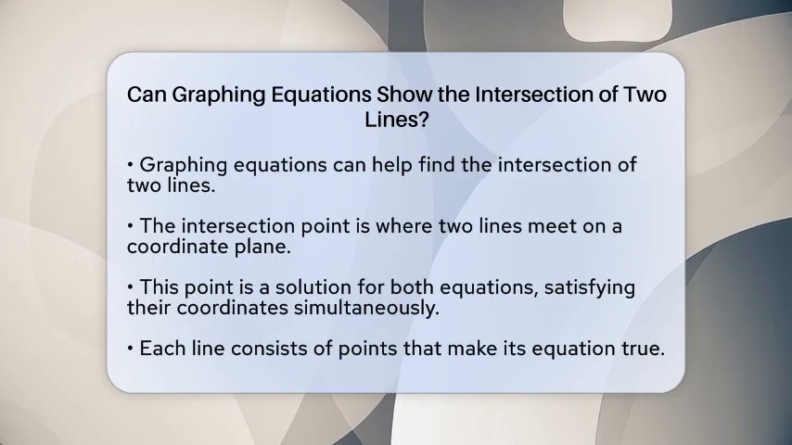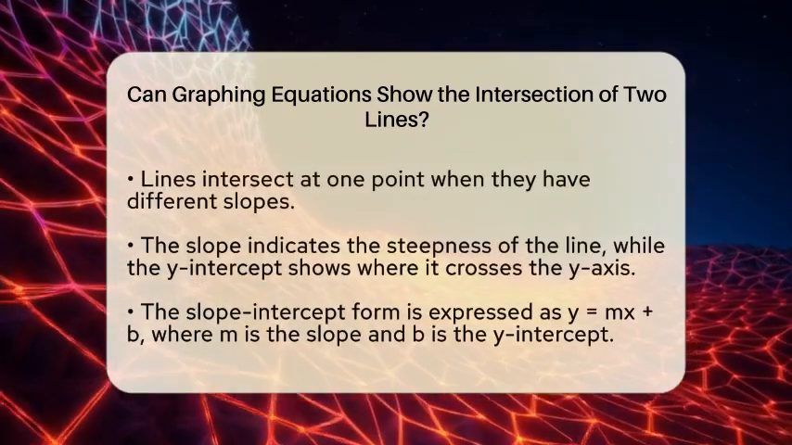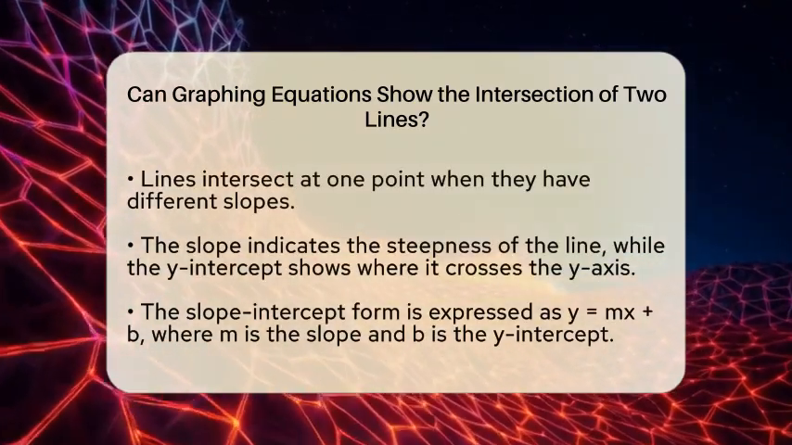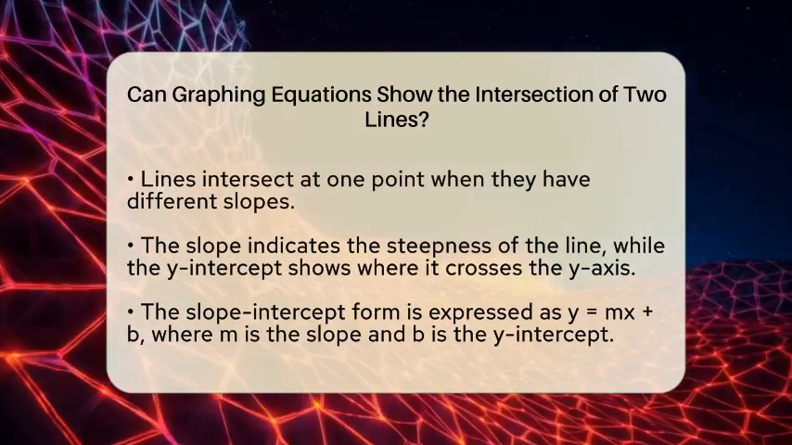Imagine each line as a collection of points that make its equation true. When two lines cross, they share exactly one point in common. This occurs when the lines have different slopes, which means they are not parallel.